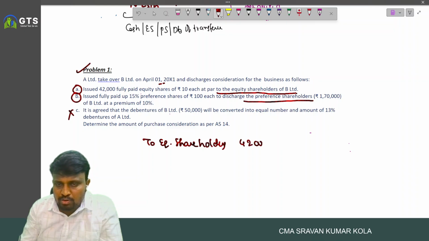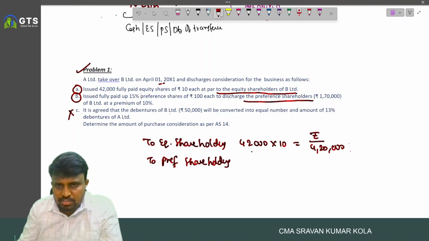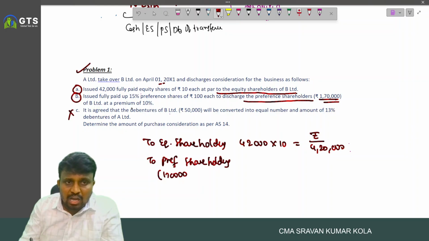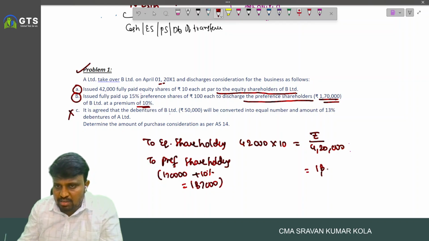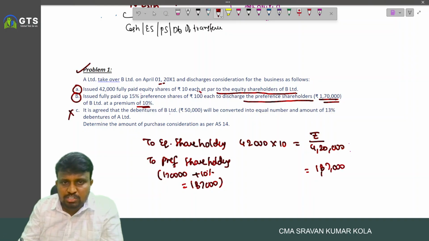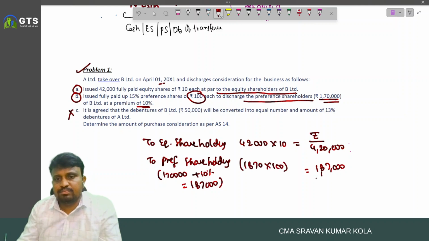how much? So 42,000 into 10, 4 lakh 20, and to the preference shareholders, how much? How many shares? 1,70,000 worth of the preference shares are discharged at 10% premium. Nothing but what? 1,87,000. This is the amount agreed to pay. But each one is issued at 100. Nothing but number of shares are 1870 into 100.